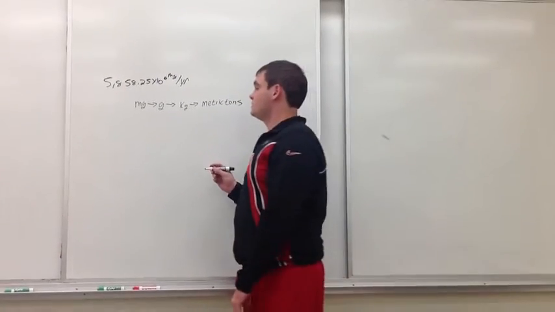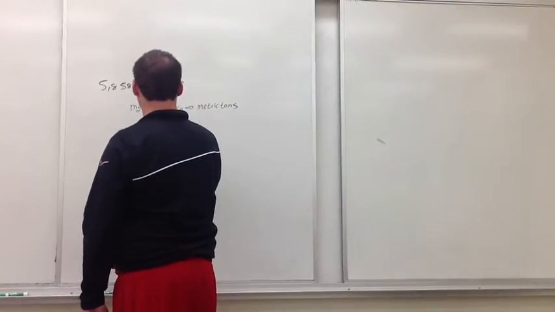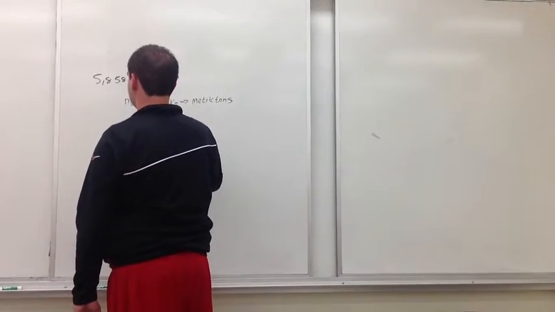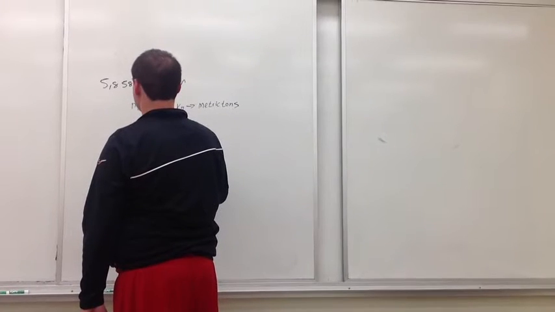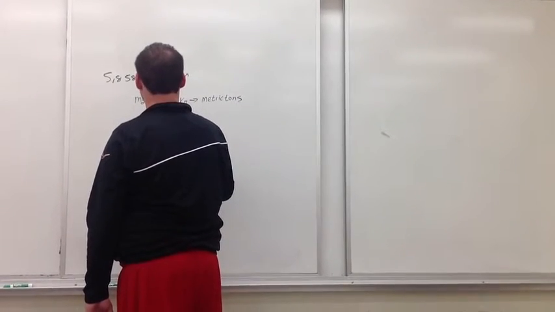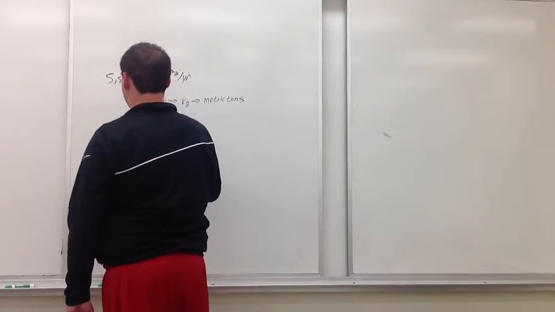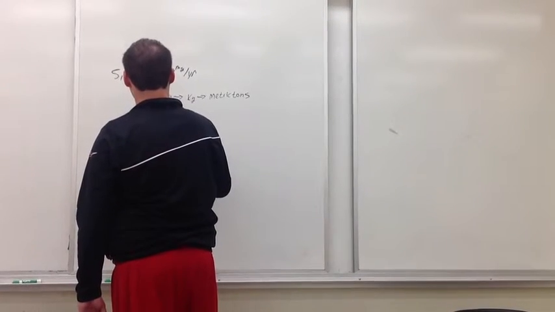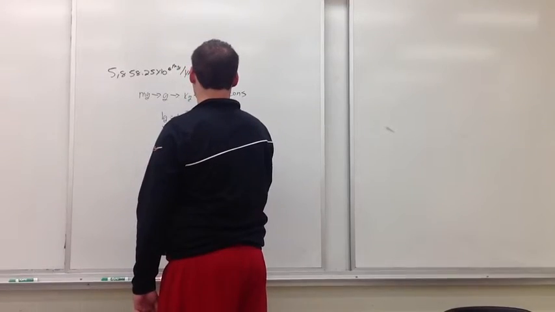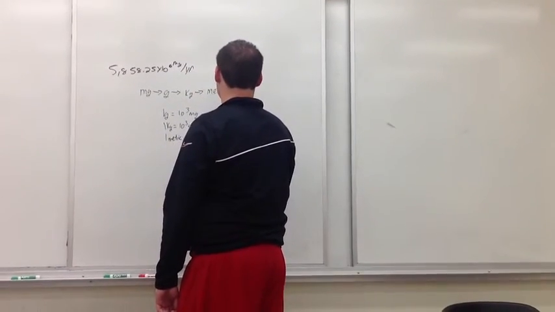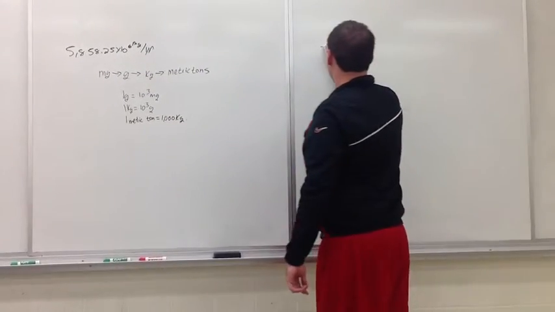Now that we know the basic schematic, it's important to know that 1 gram equals 10 to the 3rd milligrams, 1 kilogram equals 10 to the 3rd grams, and 1 metric ton equals 1,000 kilograms.